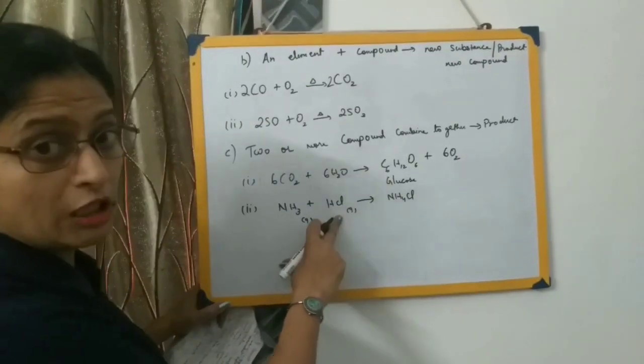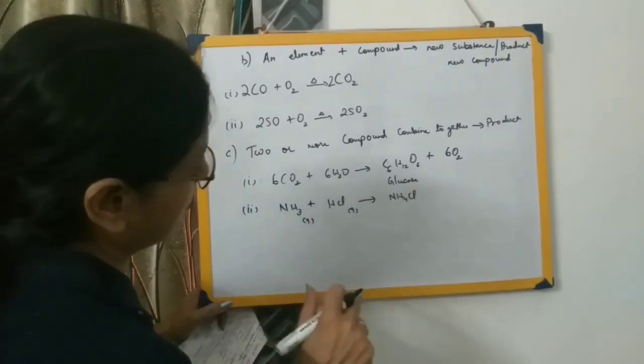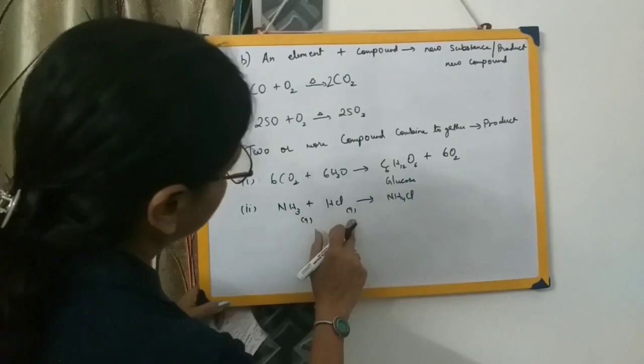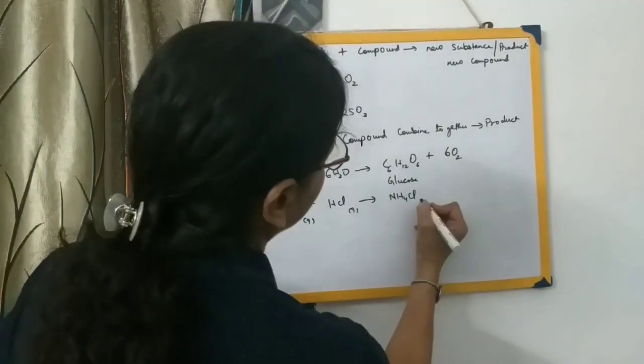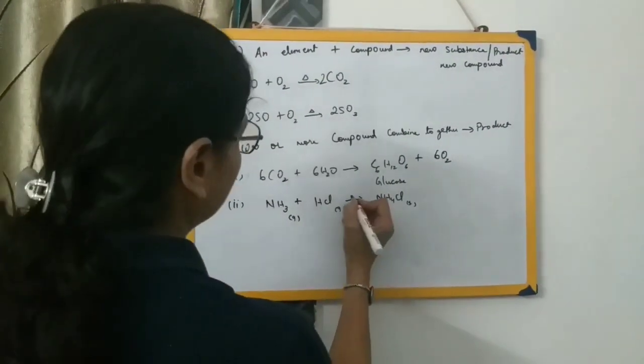This is hydrogen chloride. Once again I remind you, in the previous video also I told you HCl(g) and simply HCl, what does it mean? So here this is hydrogen chloride gas. Both of them are in the gaseous state leading to the formation of ammonium chloride, that is the solid compound, that is a white solid compound.